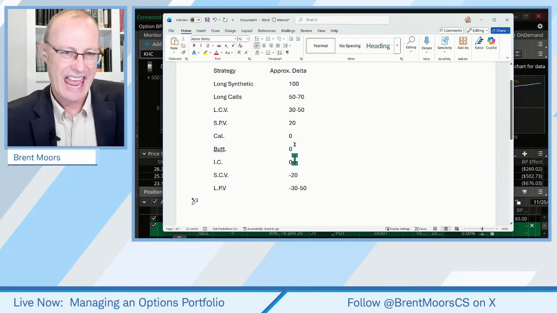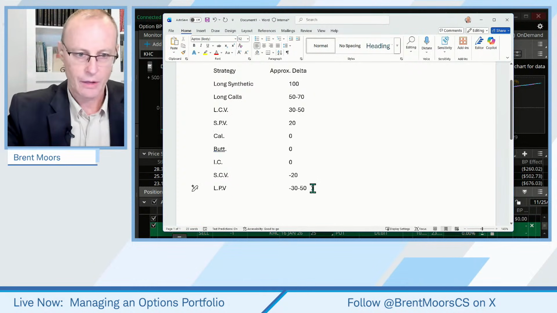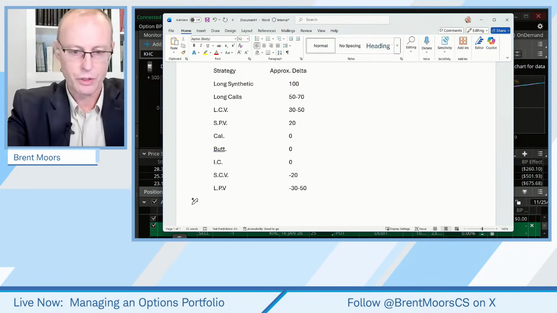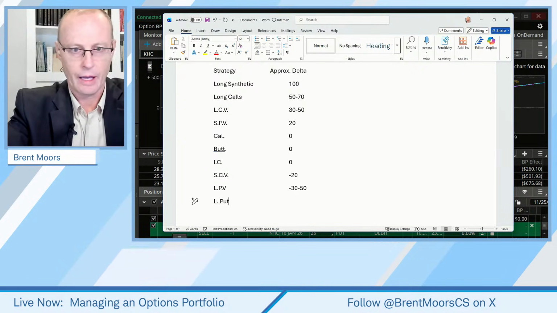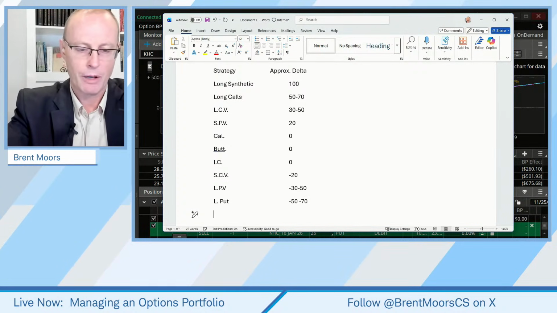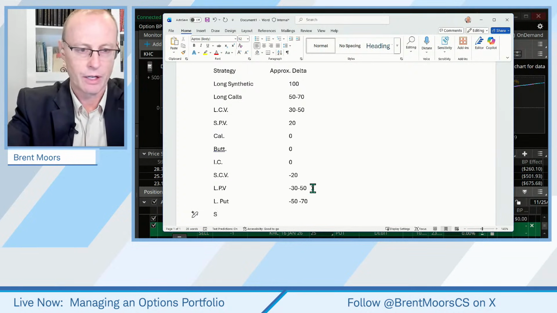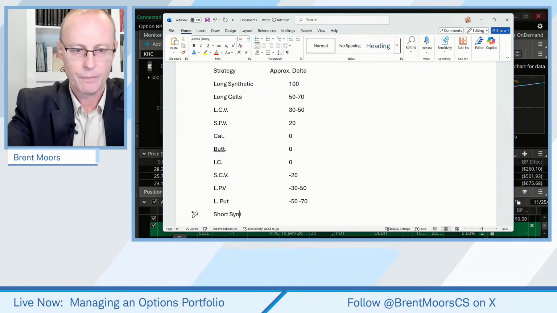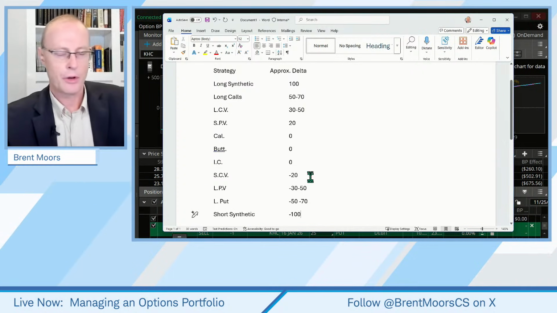Notice these are just analogous to the bullish versions of those. And I can go on down the list, and just for completeness, we will do a long put, and we're going to say, again, it kind of just depends what strikes you pick, negative 50 to negative 70. The more bearish you are, you'll probably opt for something that has a higher negative delta there. Okay, so we're going to say a short synthetic, which is going to be a negative 100.